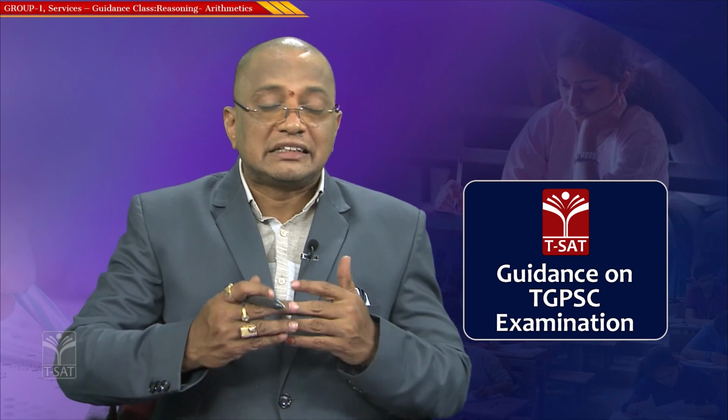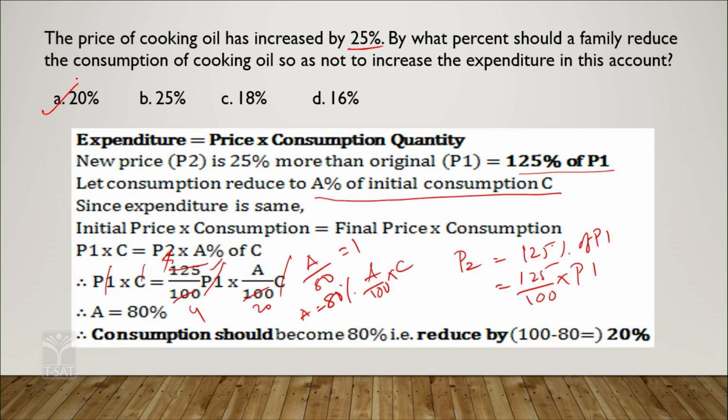So if the price of cooking oil is increased by 25%, you have to reduce the consumption of cooking oil to 80%, which means 100 minus 80, that is 20%. You have to reduce the consumption by 20%.